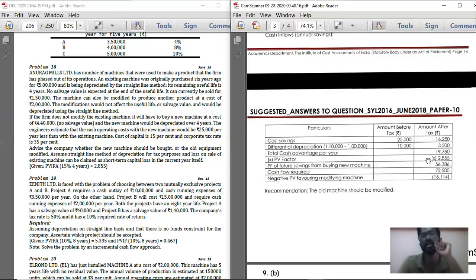So below that, record total cash advantage per year before tax. On that, less tax at the rate of 35%.